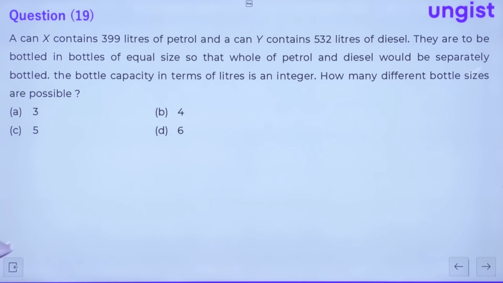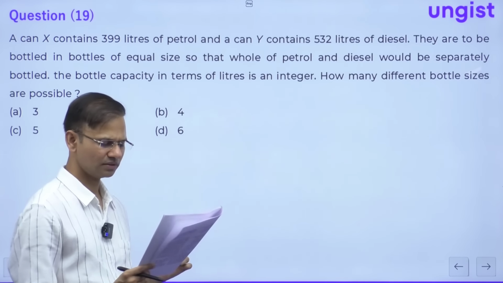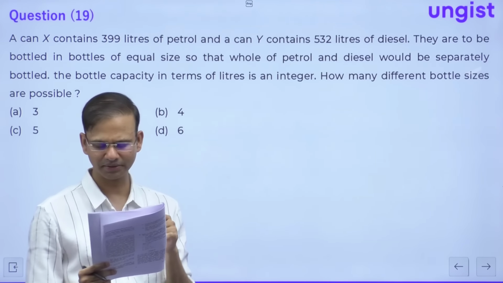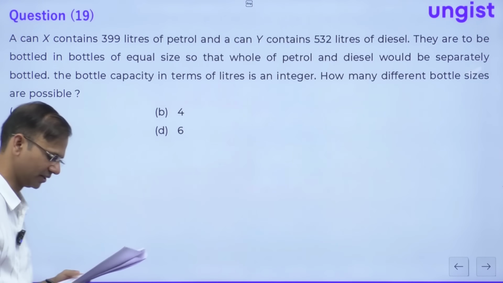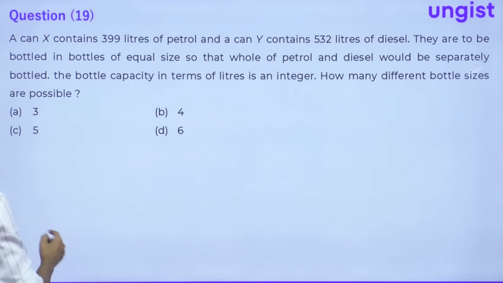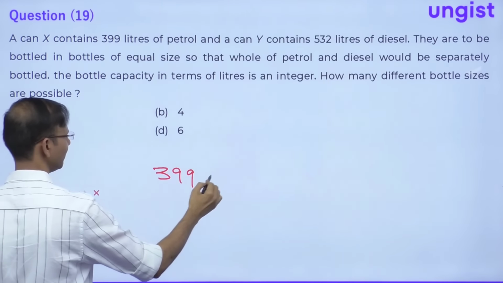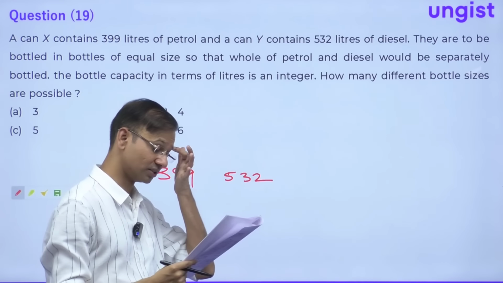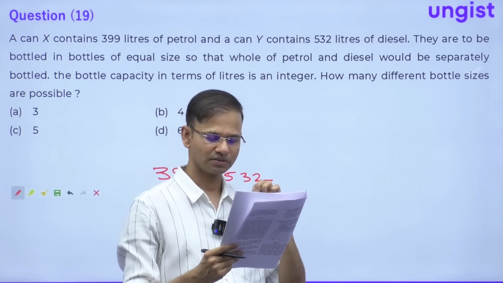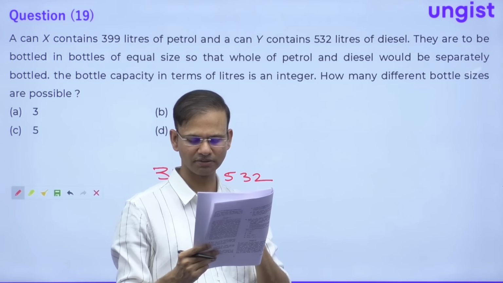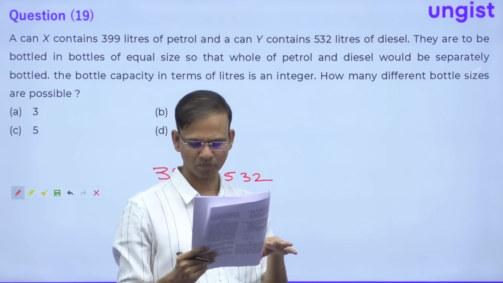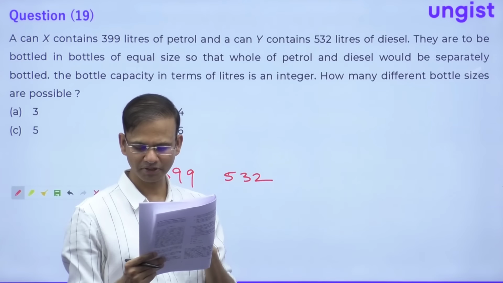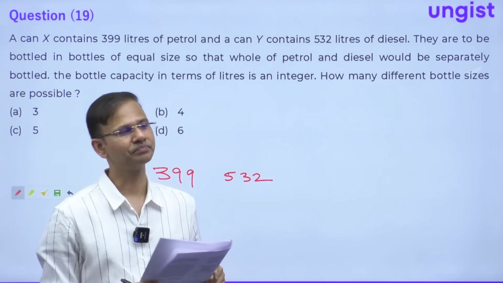Question number 19 is saying a can X contains 399 liters of petrol and Y contains 532 liters of petrol. So guys, 399 and 532. After that, they are to be bottled in bottles of equal size so that whole of petrol and diesel would be separately bottled. The bottle capacity in terms of liters is an integer. How many different bottle sizes are possible?